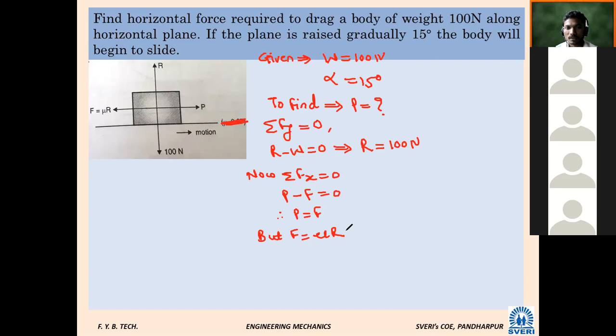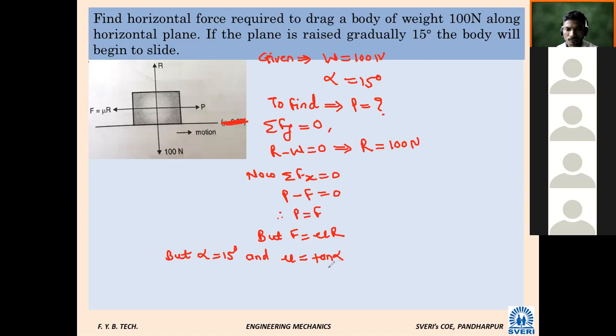From the given data, W and alpha are given, and we want to find mu. Is it possible to calculate mu from the given data? Yes, sir. The relation between the coefficient of friction and the angle of friction: mu is equal to tan alpha. Very good. Here alpha is equal to 15 degrees, and mu is equal to what? Mu is equal to tan alpha.